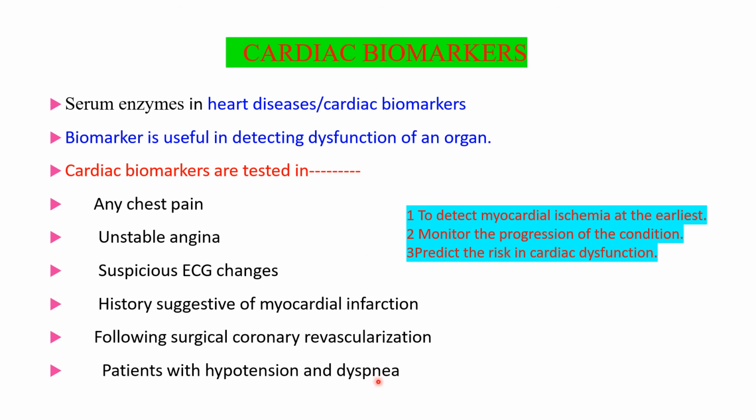So, for what are these done? To detect myocardial ischemia at the earliest, monitor the progression of the condition, and predict the risk in cardiac dysfunction. So, whether myocardial ischemia is present or not, and if it is present, what is the extent or severity, and how the condition is progressing, whether it is recovering or getting worse, and to predict the risk. For this, the cardiac biomarkers are tested or measured.